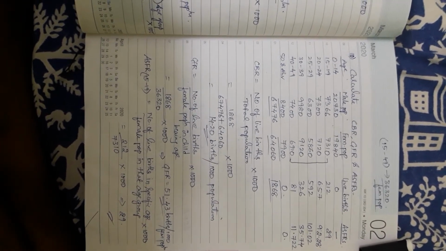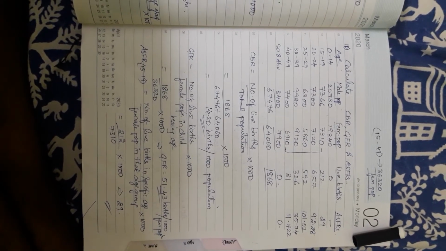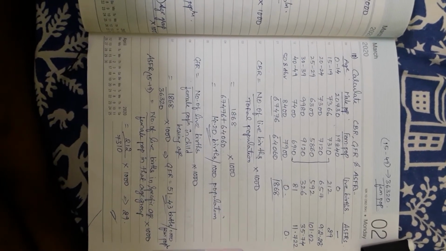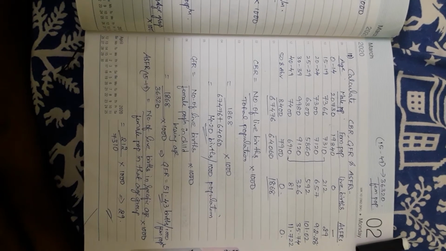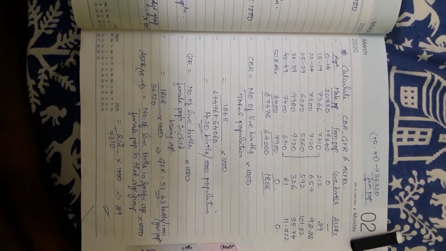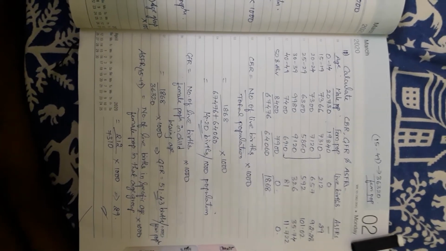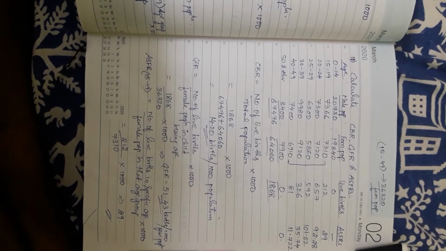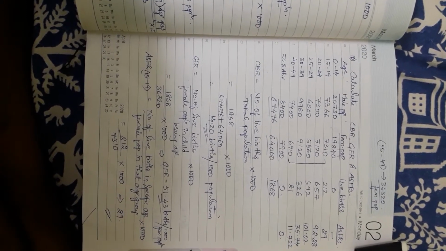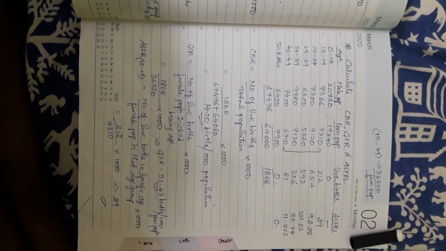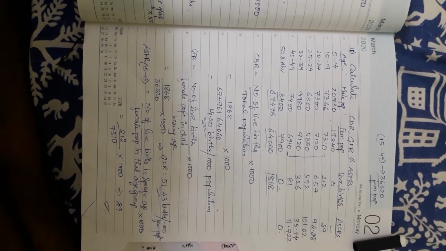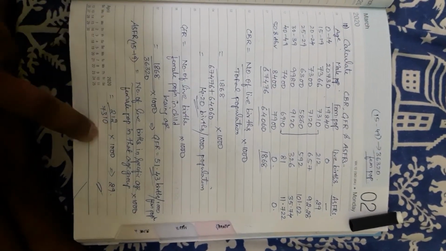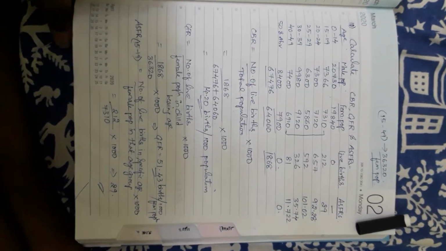Clear? But whenever you calculate ASFR, if it is asked only for a single age group, you directly calculate with one formula and substitute those values for that particular age. But here in this question they have asked for all age groups' fertility rates. So just for an idea, you have to calculate initially the first age group 15 to 19, because 0 to 14 is not considered, and then all the remaining directly in the column. So this is how we calculate the ASFRs of all, just by showing one age group, and the remaining all directly in the table. Clear?